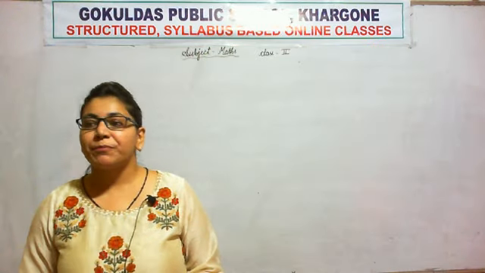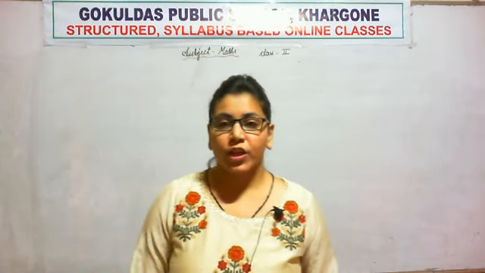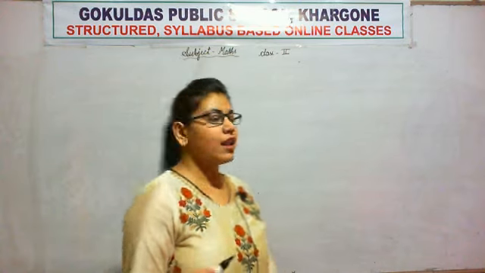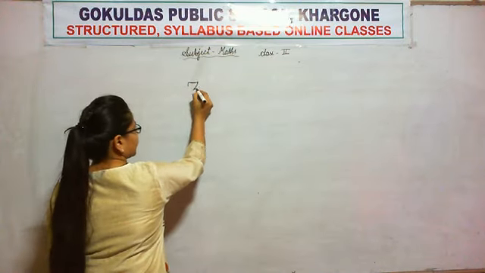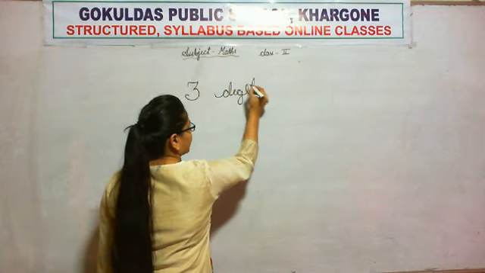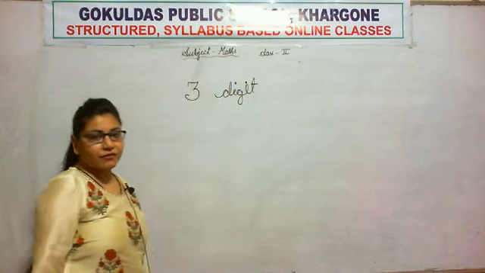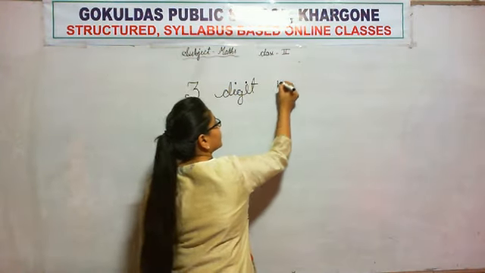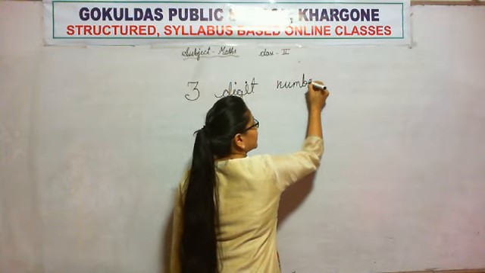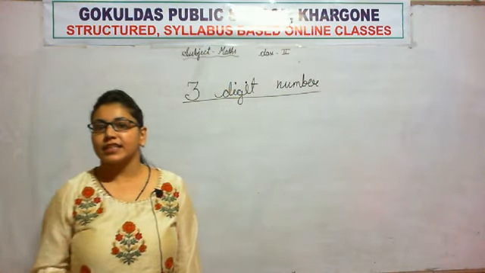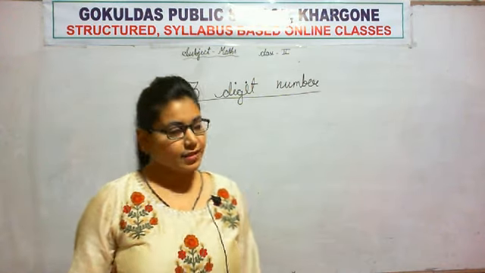So, in our previous classes, we learned 3-digit numbers. Let us recall a little bit. What is a 3-digit number? We have covered this. A number which is having 3 digits is called a 3-digit number.